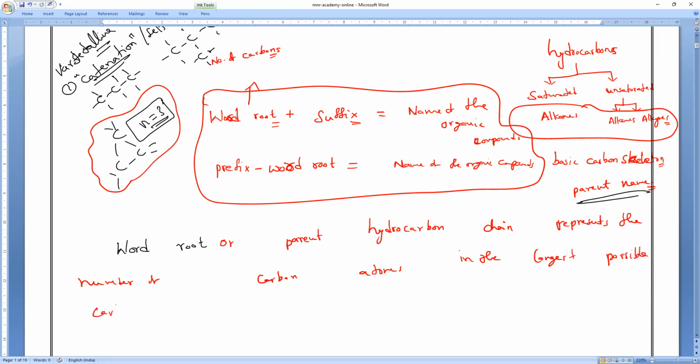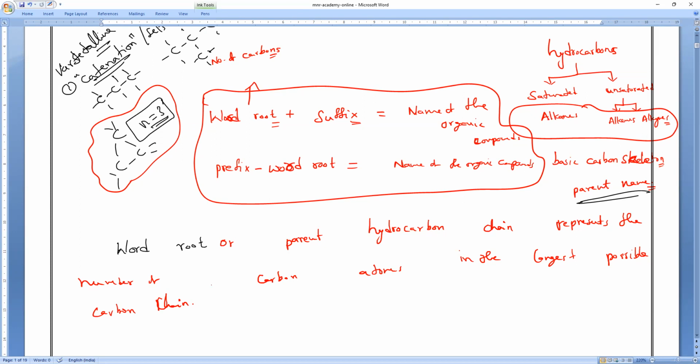That is what we call the word root. We use special word roots for chains from 1 to 4 carbon atoms, and Greek number roots are used for chains having 5 or more carbon atoms. From 5 onwards we basically use Greek, and the word root is taken from that. We don't bother about that language.